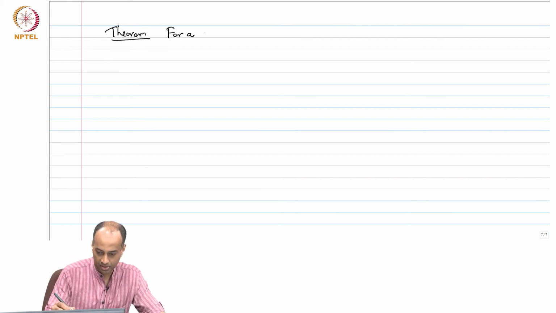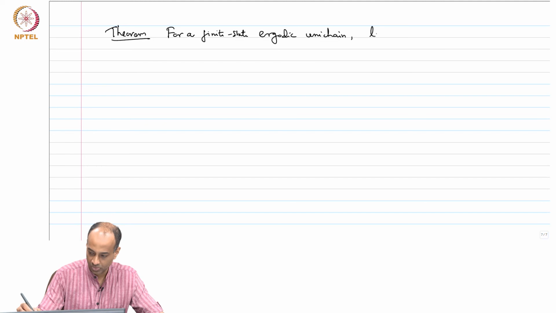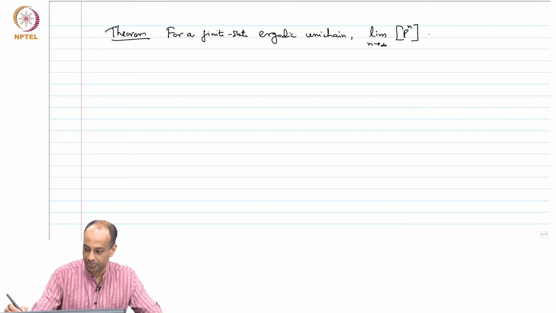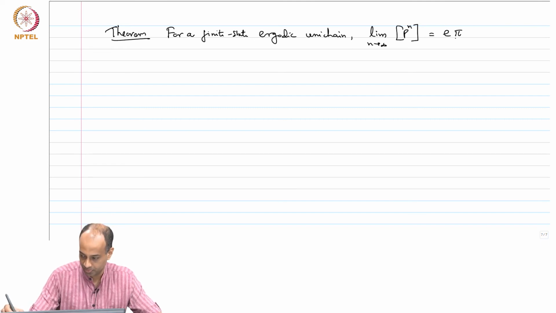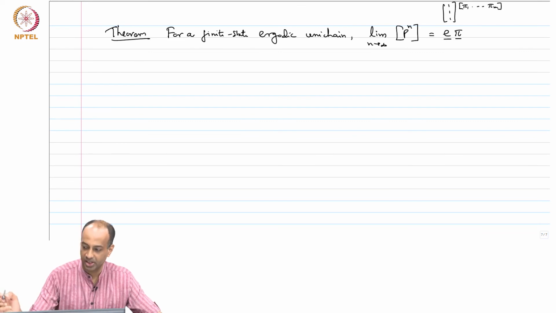For a finite state ergodic unichain, the limit as n tends to infinity of P^n is equal to e pi. Remember, e is just the column of ones, and pi is pi_1 through pi_M, where M is the number of states.